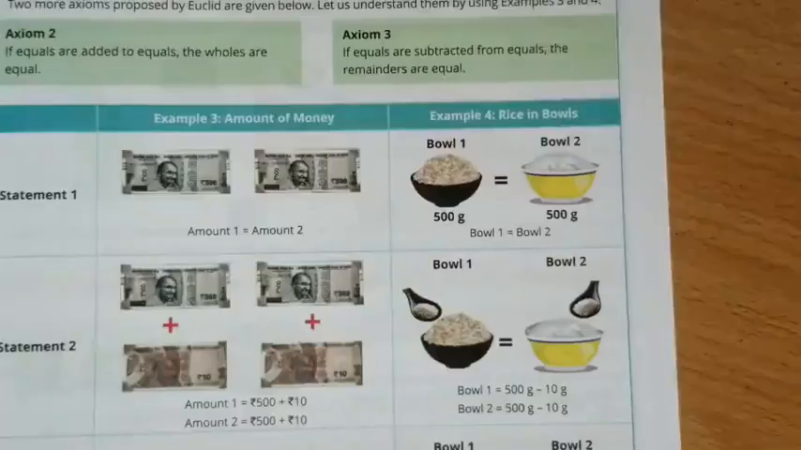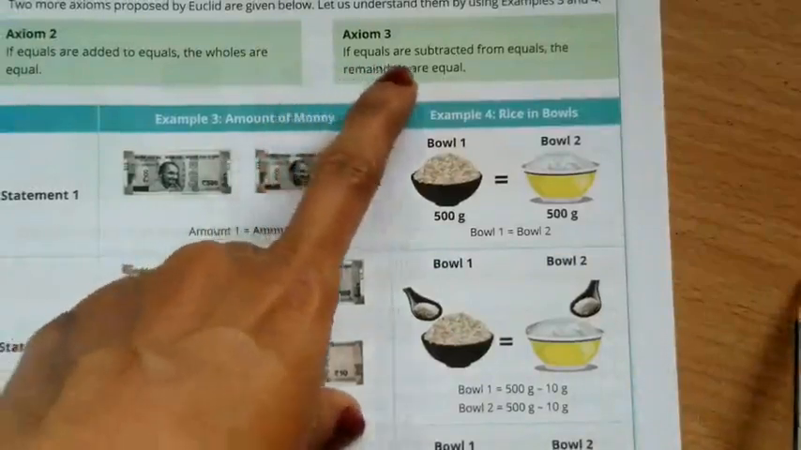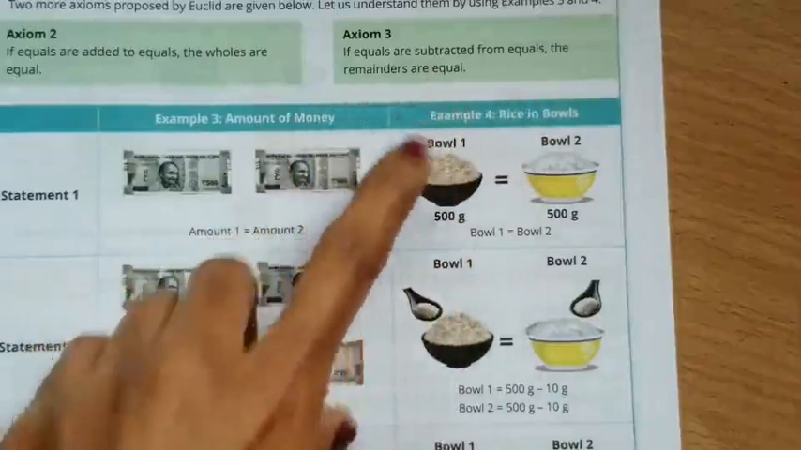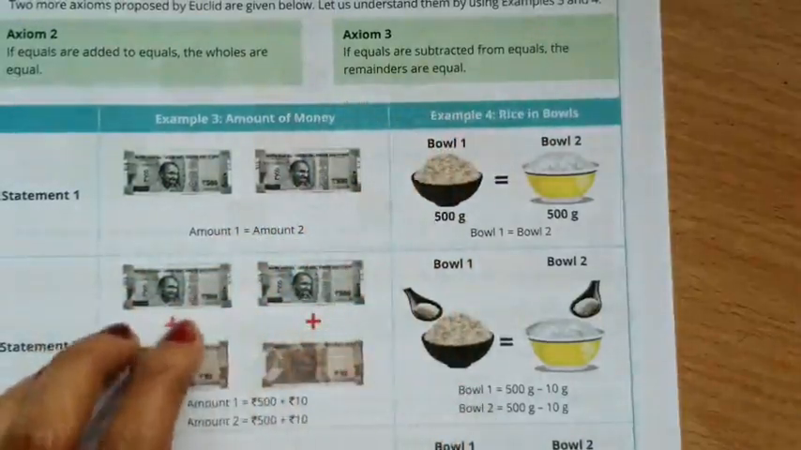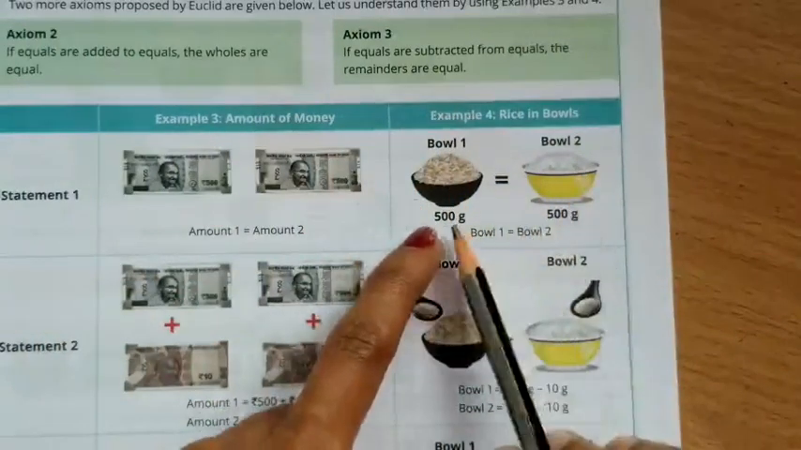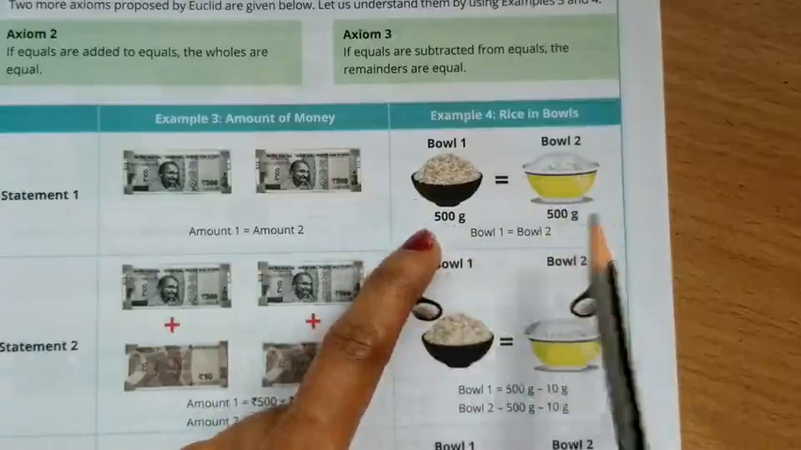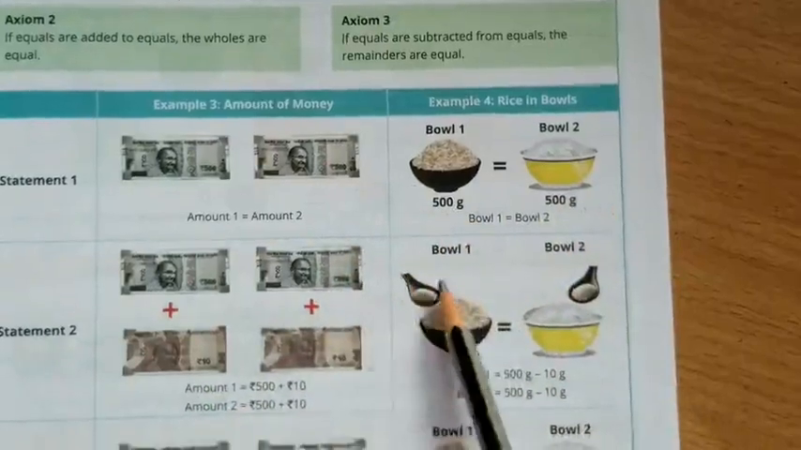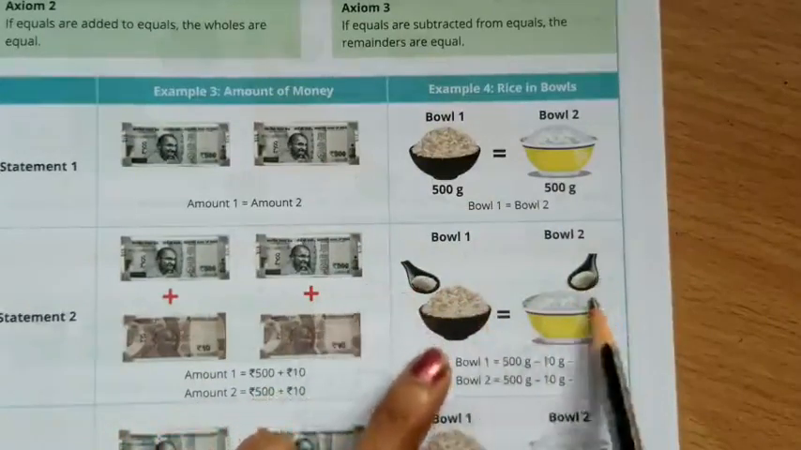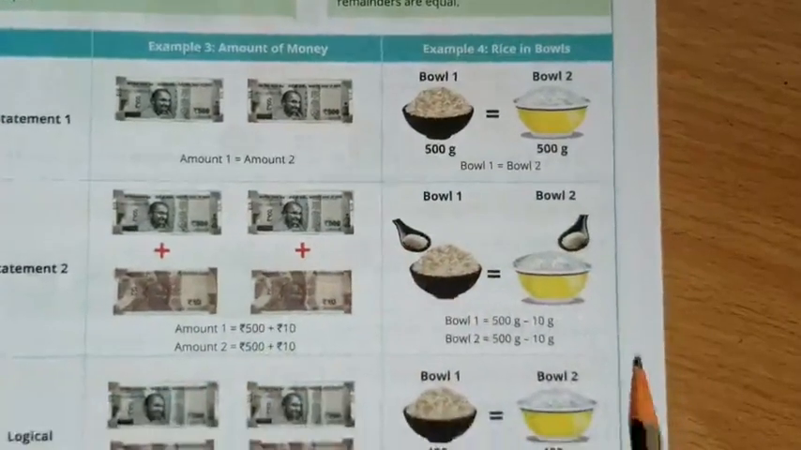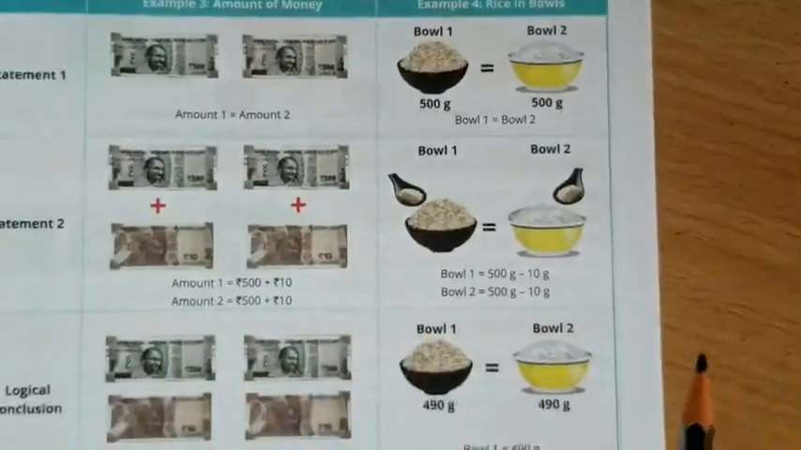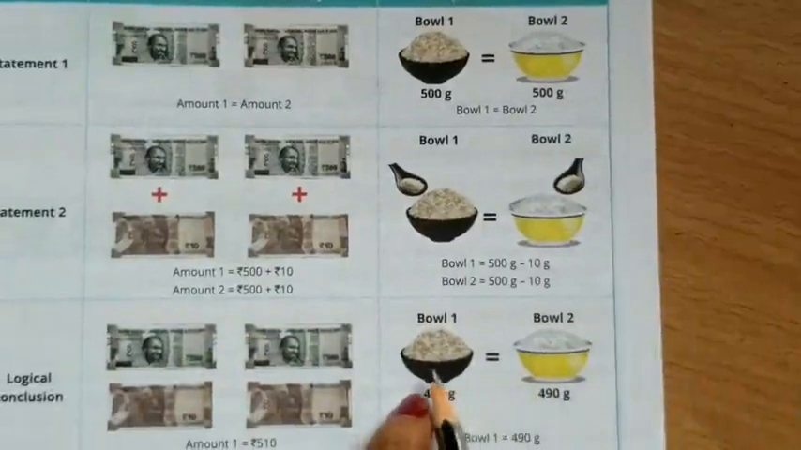Now let's see the third axiom. The third axiom is: if equals are subtracted from equals, the remainders are equal. This is also similar to the previous one. See here two bowls of rice are there, 500 grams each. A particular amount, 10 grams, is taken from both the bowls. The same quantity, 10 grams, is taken from both bowls. So what will happen? The remaining will also be the same, isn't it?